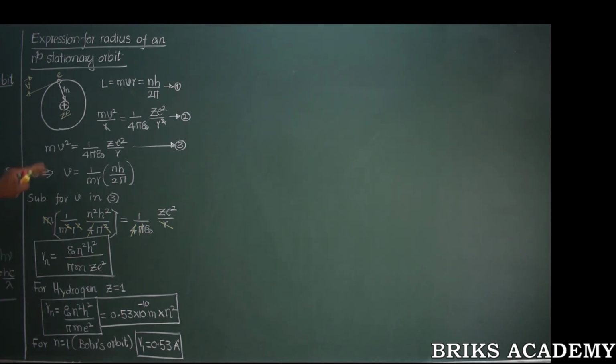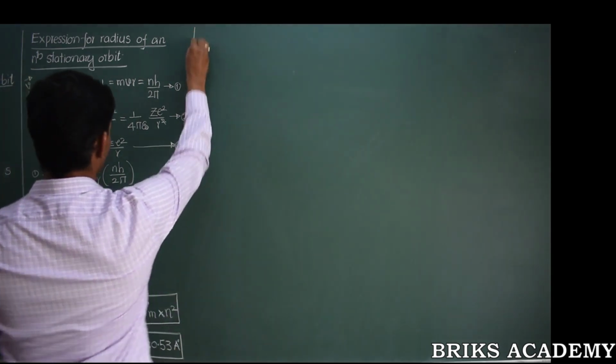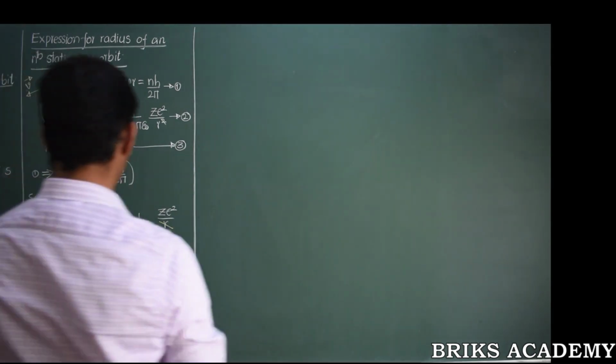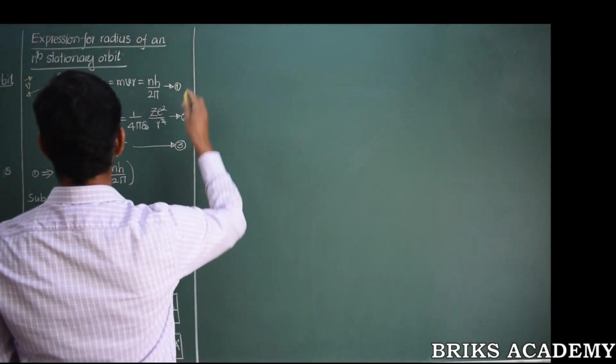Based on the same postulates, we can also derive an expression for the velocity of the stationary orbit. We know the velocity of the electron which is revolving in circular stationary orbits is directed along the tangent to the orbit. So that is the expression we need to get right now. So once again we depend on the same postulates to derive the expression for velocity.